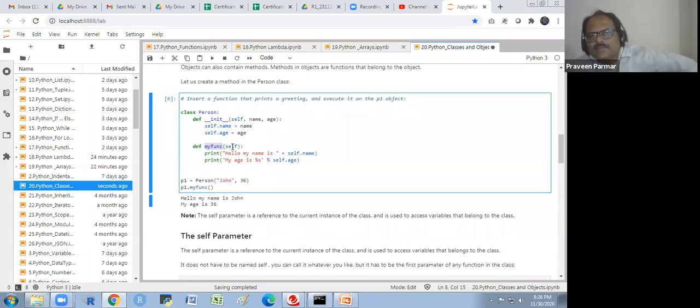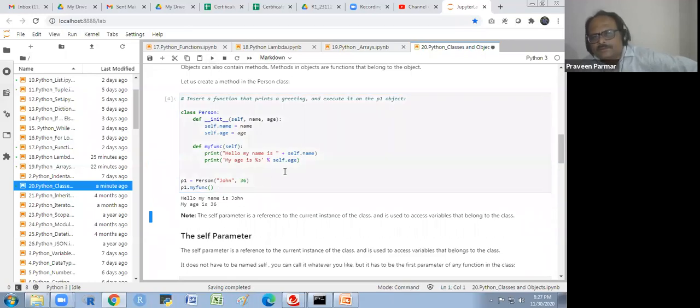My func takes self, there is no other attribute I have given. Self attribute is to be given. Print hello, my name is plus self dot name, and print my age is percent s percent self dot age. I will show you the P1 object I am creating and P1 dot my func.